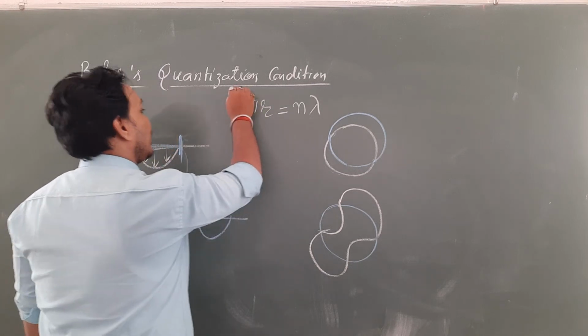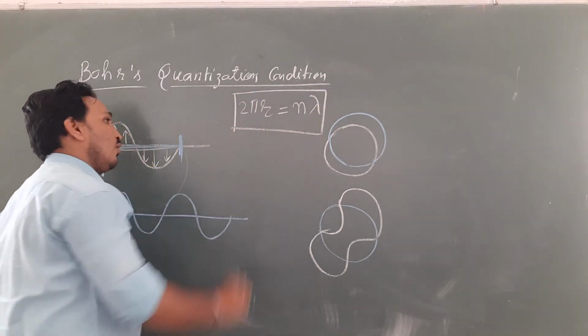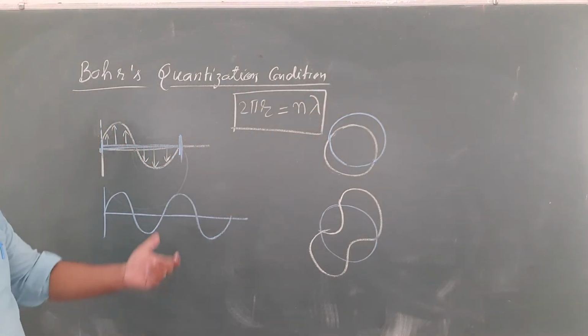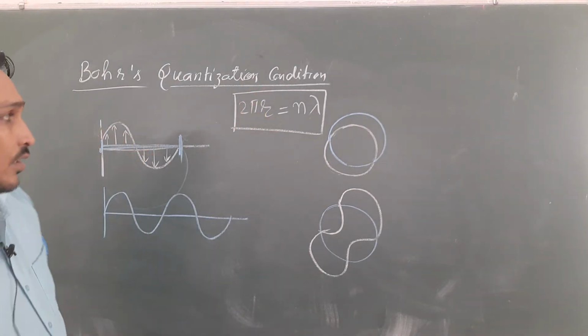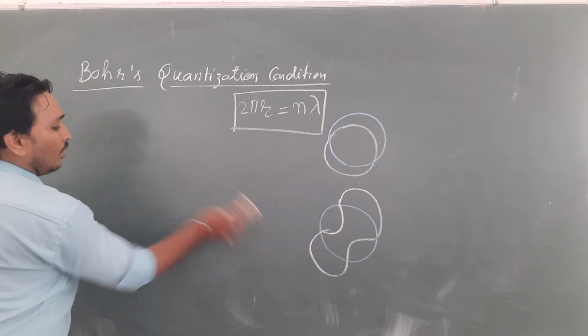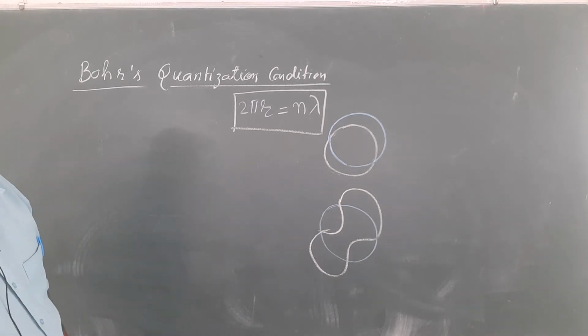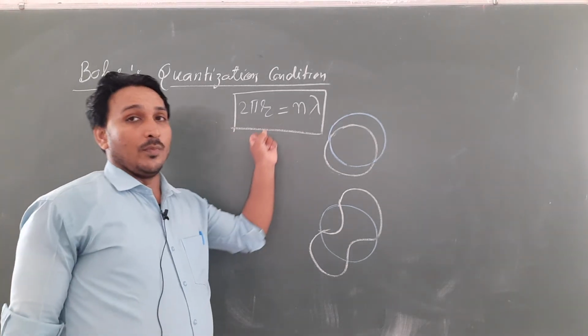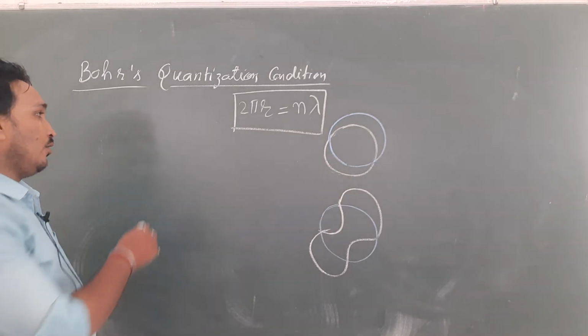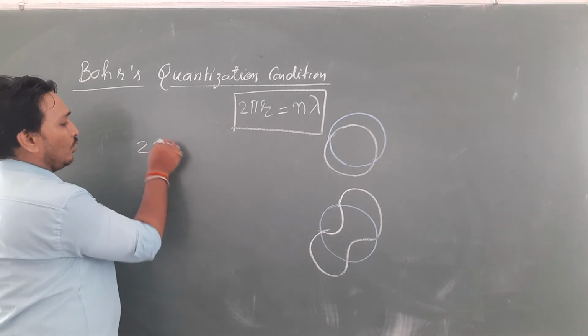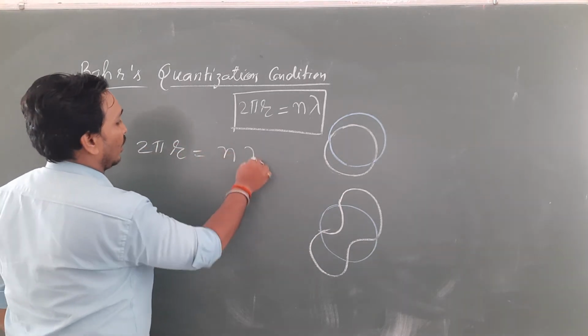This is the main statement of his quantization condition. What the condition is, we'll talk about later. This is the statement that the circular orbit of the electron must consist of an integral number of wavelengths. Now let us analyze this relation more. 2 pi r is equal to n lambda.